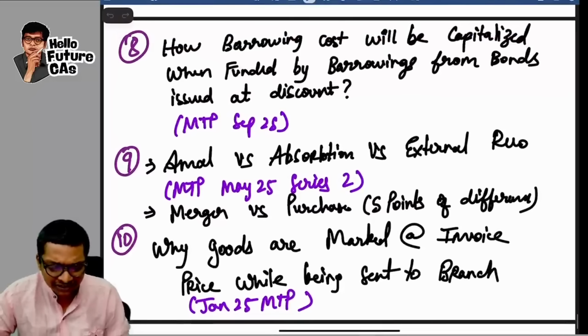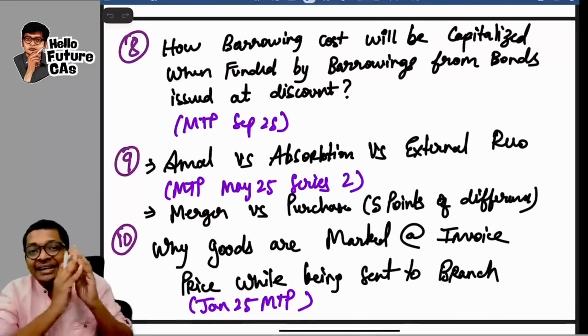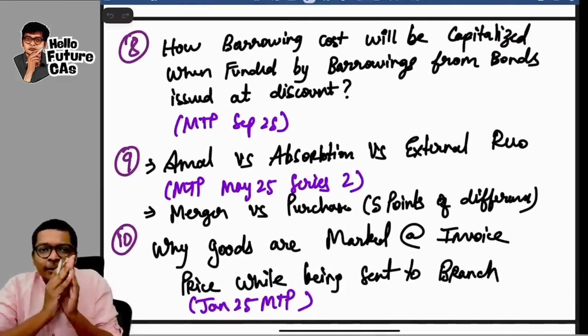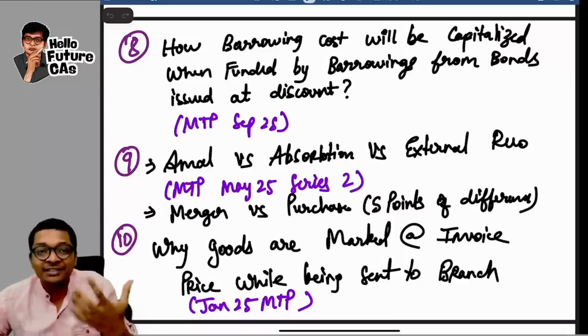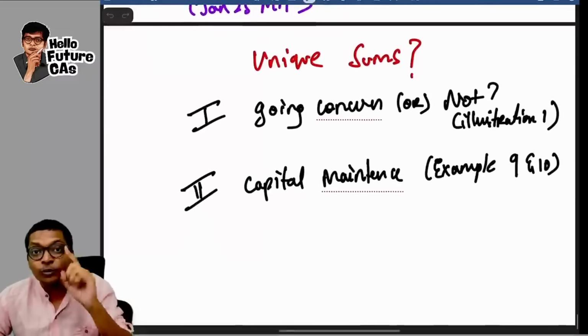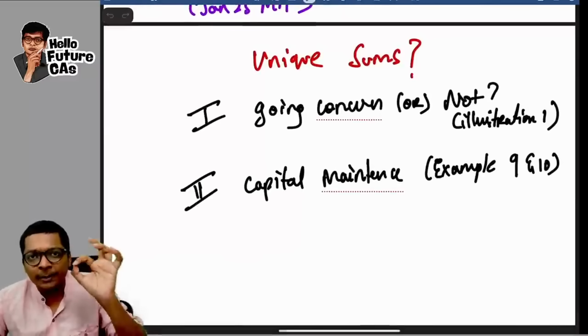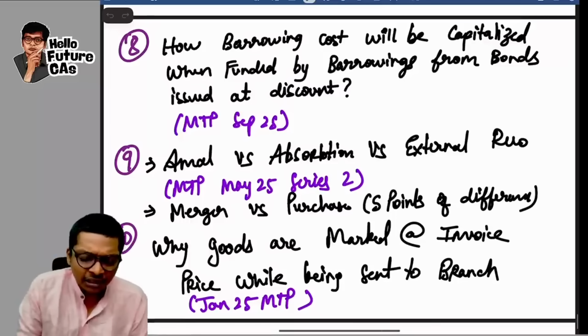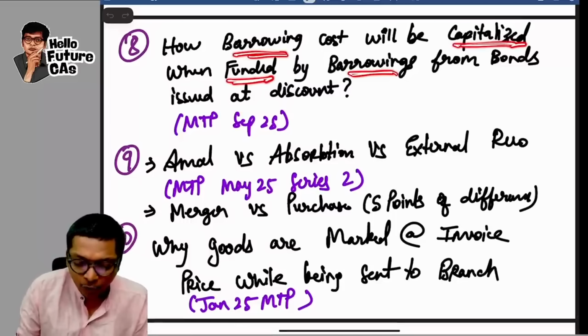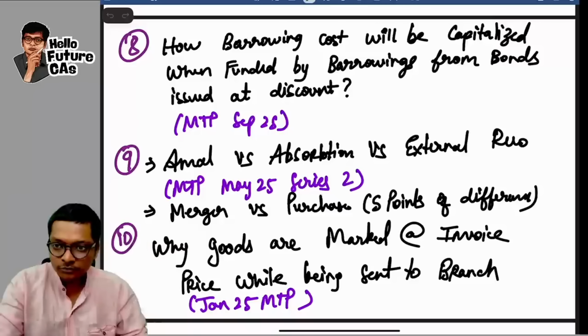Next, the last 3 questions. These 3 questions also were there last time in our list. So again, I'm bringing them over here. Sir, same list, sir? No. Look at the first 3-4 questions. It's different. And again, I'm showing you some unique sums. If theory is not coming, what are these unique sums? Only 2 sums I will show you, guys. Next, how borrowing cost will be capitalized when funded by borrowings from banks.